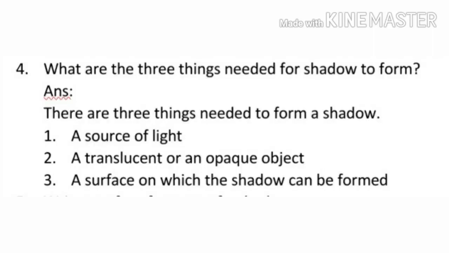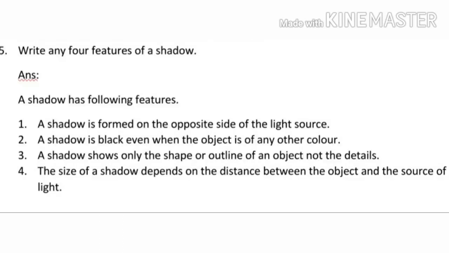Fourth one is what are the three things needed for a shadow to form? Answer is there are three things needed for a shadow to form. These are a source of light, a translucent or an opaque object, and a surface on which the shadow can be formed.